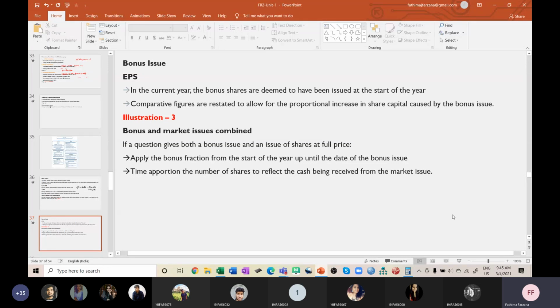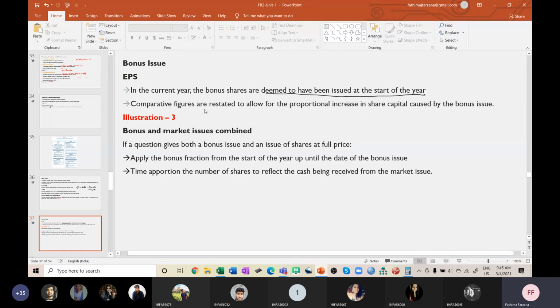Got it? So now we'll see bonus shares. In the current year, the bonus shares are deemed to have been issued at the start of the year. Please note this down. Whenever bonus shares are issued, we have to deem them to have been issued at the start of the year. Even if they tell you the bonus shares were issued during the current year, you have to assume they were issued at the beginning of the year. Comparative figures are restated to allow for the proportional increase in share capital caused by the bonus issue.